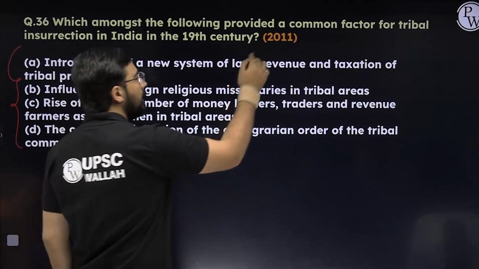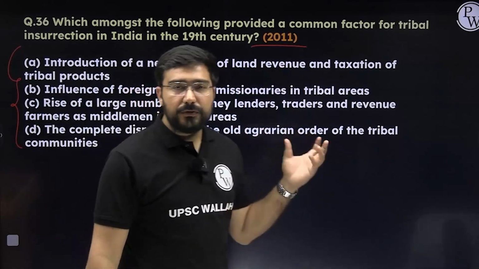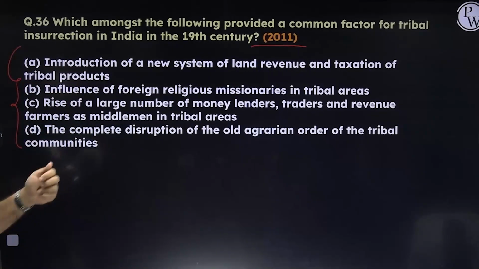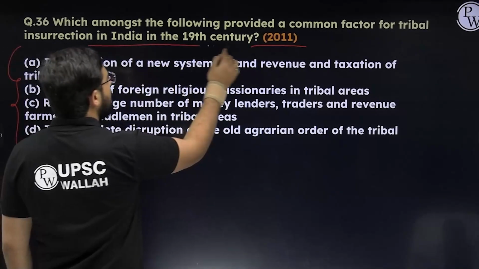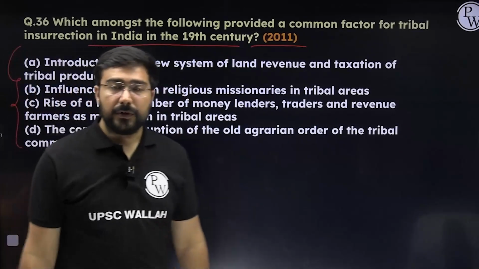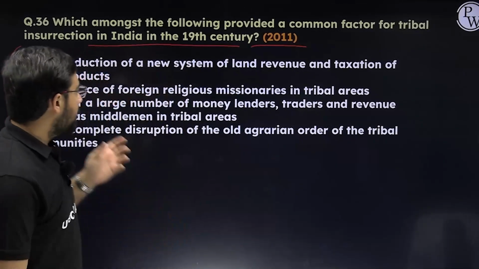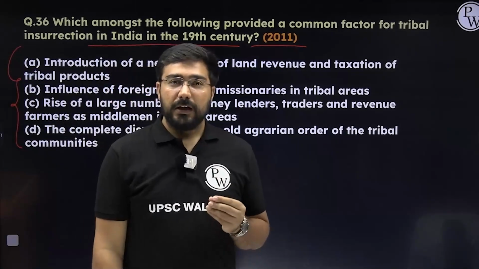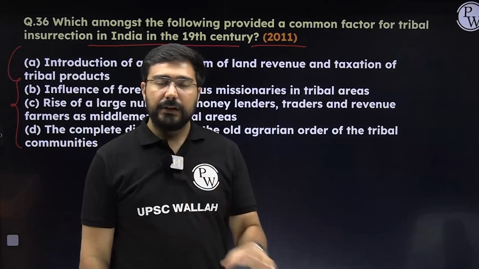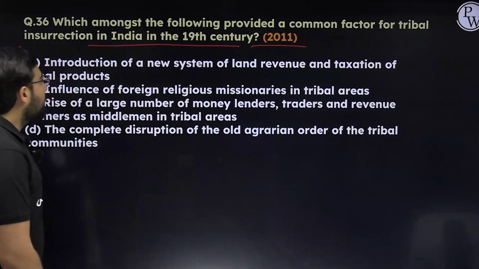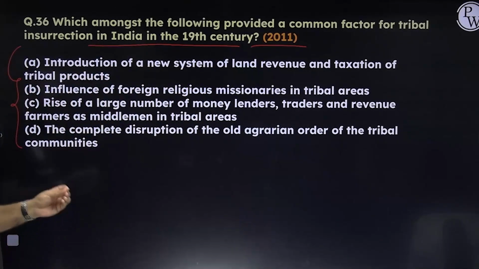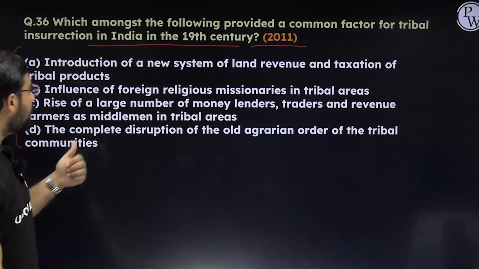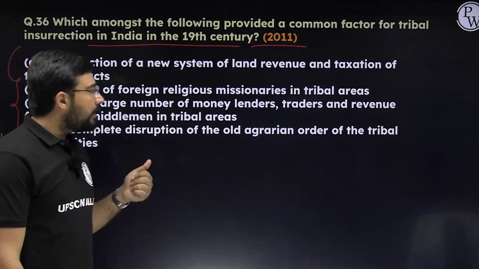Next, now this is a very classic question. This came in 2011, but this is a type of question which can come now also. The question is asking which amongst the following provided a common factor for tribal insurrection in India in the 19th century. So this is the question which has come, and they have given 4 choices, and all the 4 choices have some element of truth. None of the statements can be completely taken down. So see the first statement: introduction of a new system of land revenue and taxation of tribal products. To some extent this statement is correct. See the second one: influence of foreign religious missionaries in tribal areas. That was also there.